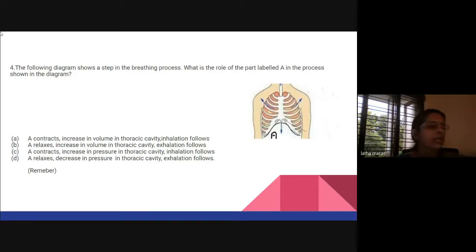Fourth one, A is the correct answer. A contracts, there is an increase in volume in the thoracic cavity, and inhalation follows.